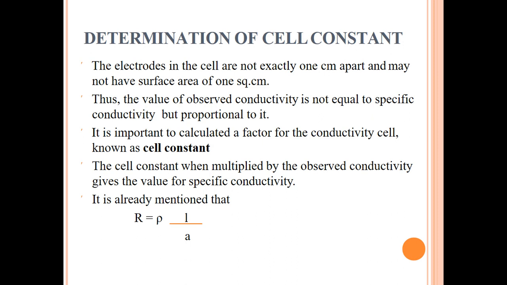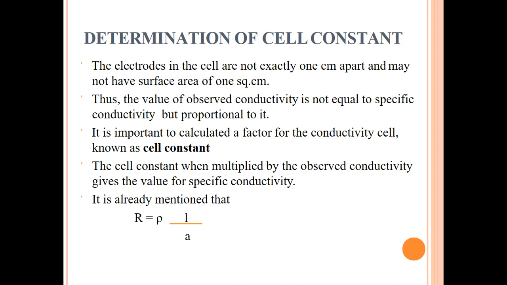So we will calculate a factor for the conductivity cell that will be known as cell constant. The cell constant, when multiplied by the observed conductivity, gives the true value for specific conductivity.